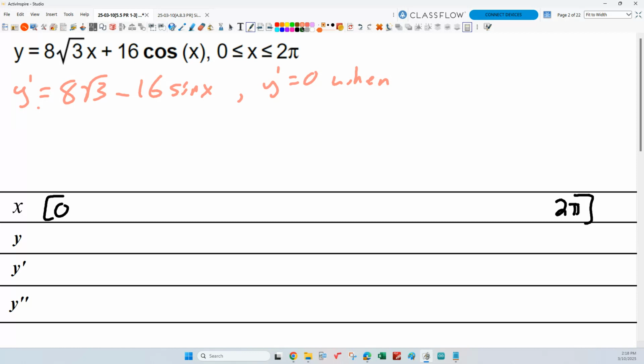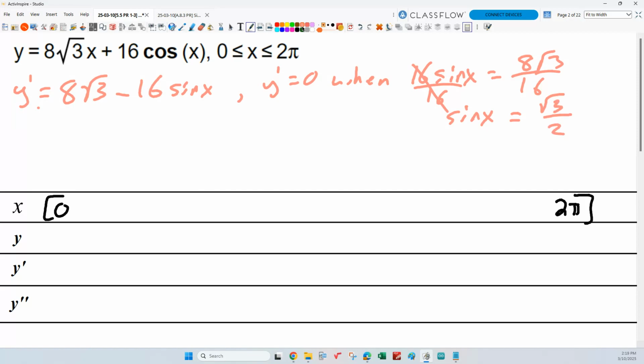If I set that thing equal to 0 and solve, 8 square root of 3. So to solve for sine x, what would I do? Right? So sine x equals square root of 3 over 2.